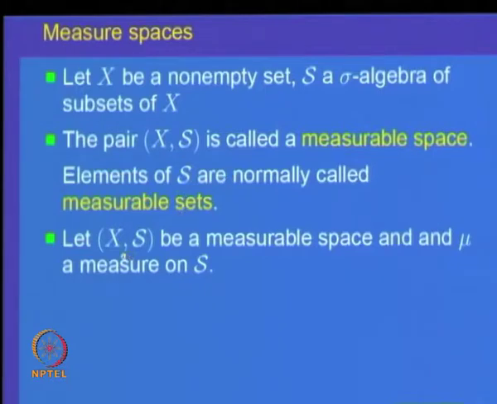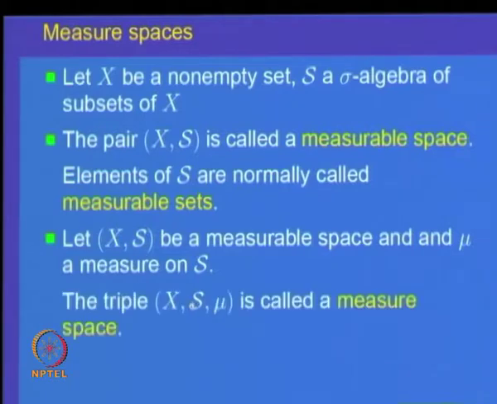Let us next suppose that we are given a measurable space X, S and we are given a measure on the sigma algebra S. Then we get a triple X, S and mu, that is called a measure space.